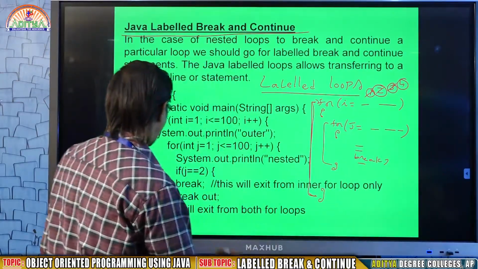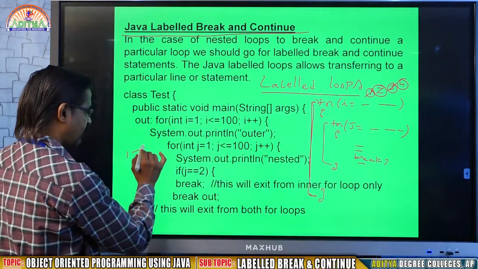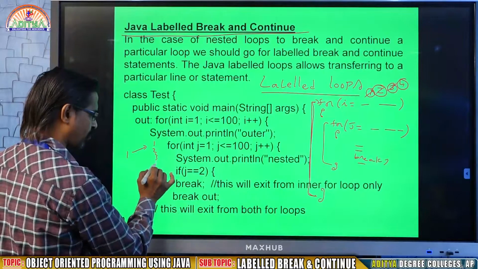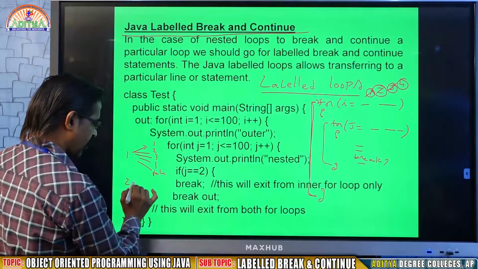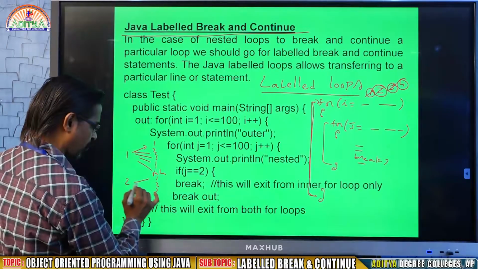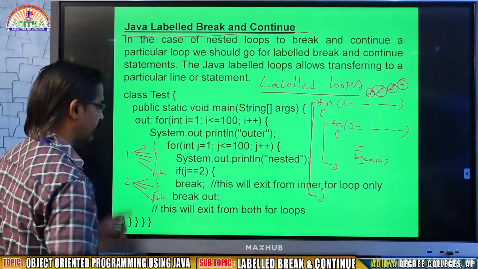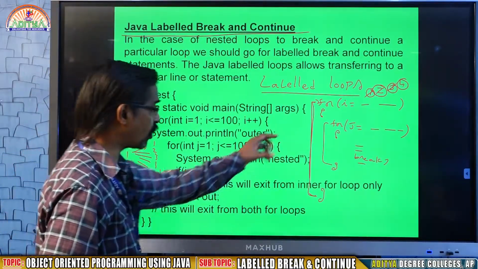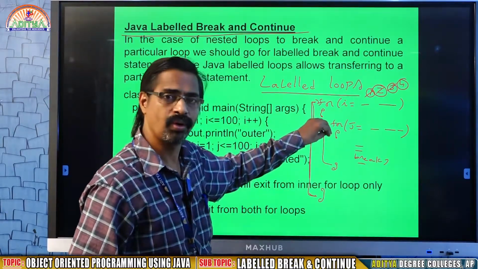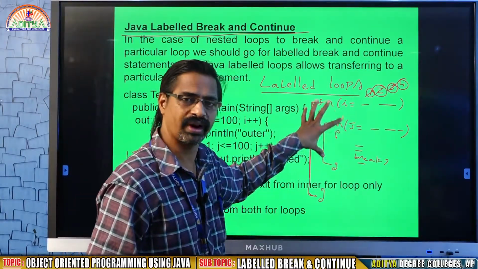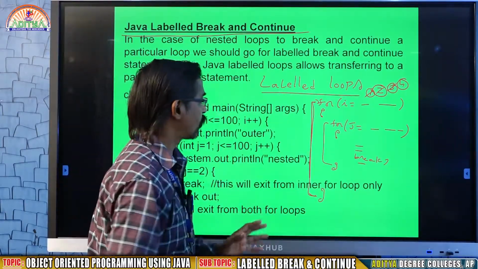So in this case, when I value is 1, j value starts from 1, 2, 3, 4 up to false. When I value is 2, again j value starts from 1, 2, 3, 4 up to false. This is the order. This is called nested for loop. In some situations you will know how you are going to use nested for loops. In the programming section I will give you. Okay. Now coming to the concept.